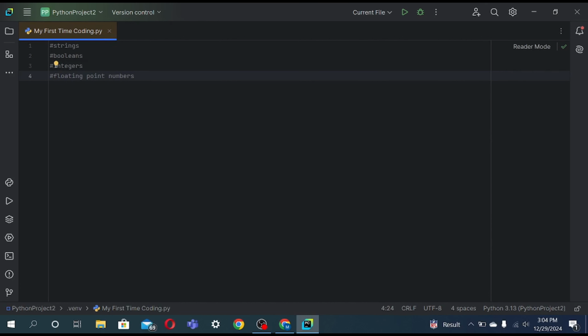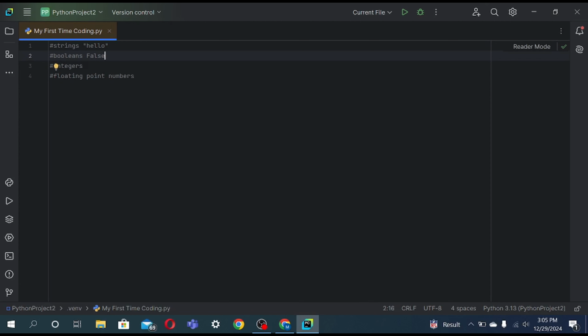So strings are things in double quotes or single quotes. Like this will be a string. Hello. String. It is in double quotes. Booleans are values like true or false. And remember, false starts with capital F and true starts with capital T. Note that Python is a very case sensitive language.